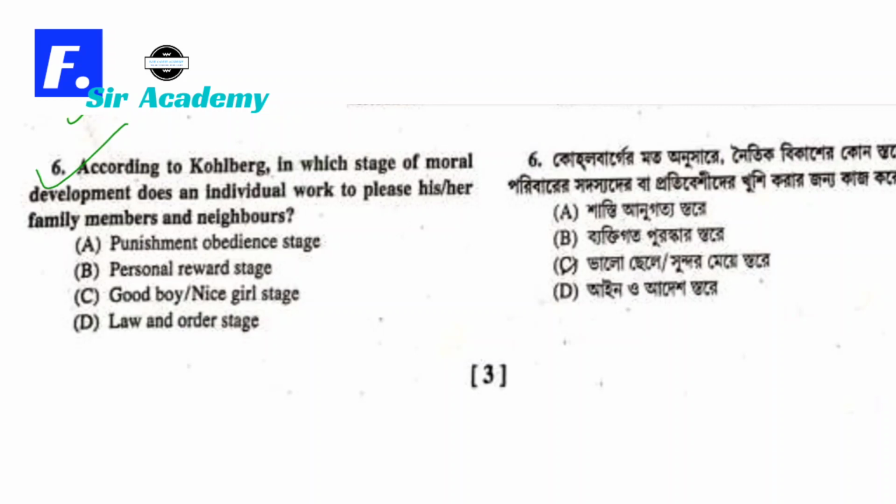We know that Kohlberg has given three stages. One is pre-conventional, conventional, and post-conventional. If we go for the conventional morality, in that stage it has two sub-stages. One is good boy, good girl orientation, and another is law and order orientation, and it's good boy, good girl orientation. Okay, so option C is correct.